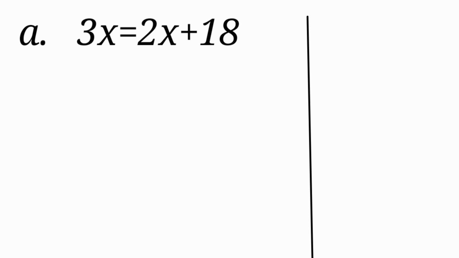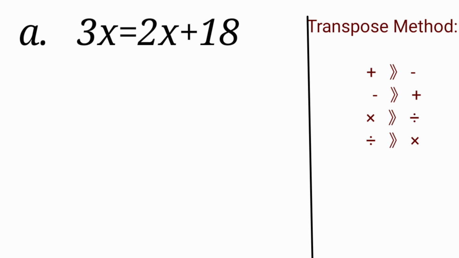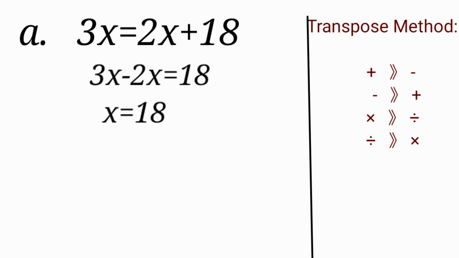This method is called the transpose method. I hope students you are all aware of this rule: whenever we shift a term from the left hand side to the right hand side or vice versa, it changes its sign. Plus changes into minus, minus into plus, divide into multiply, and multiply into divide. So we take this 2x to the left hand side. So 3x minus 2x is equal to 18. 3x minus 2x is x. The value of x becomes 18.